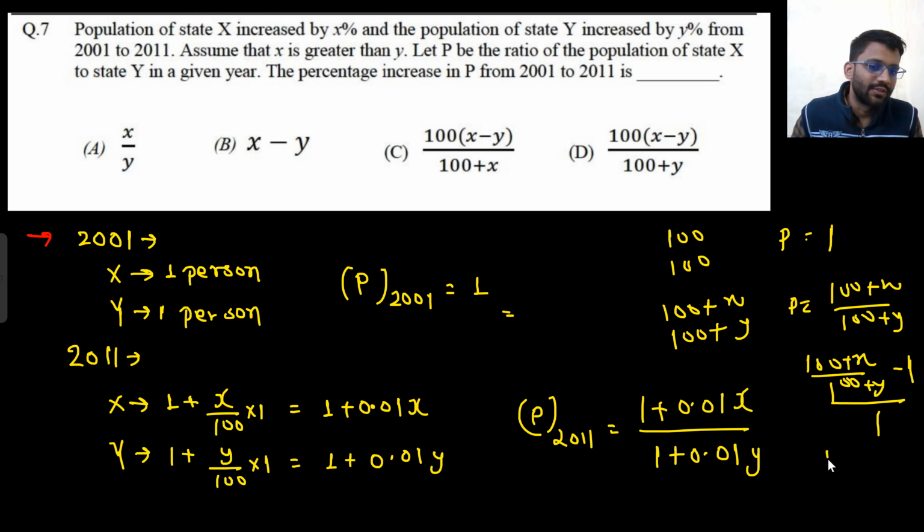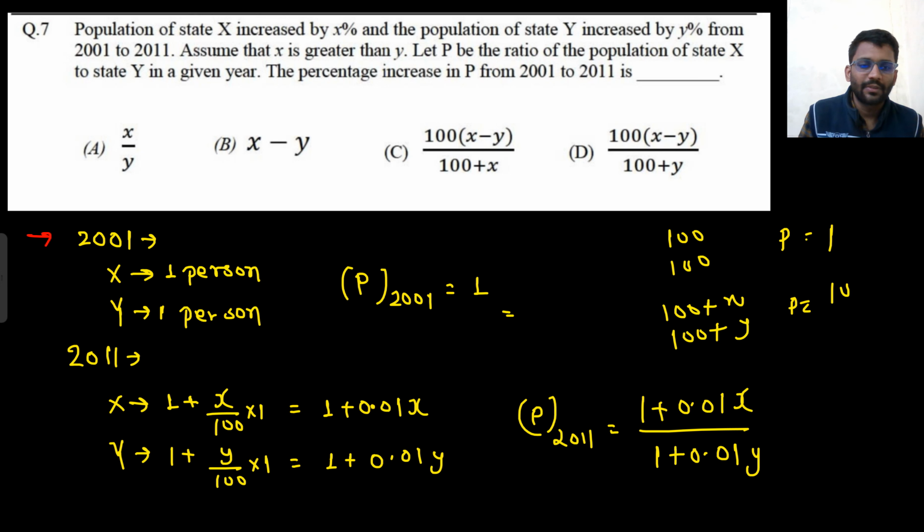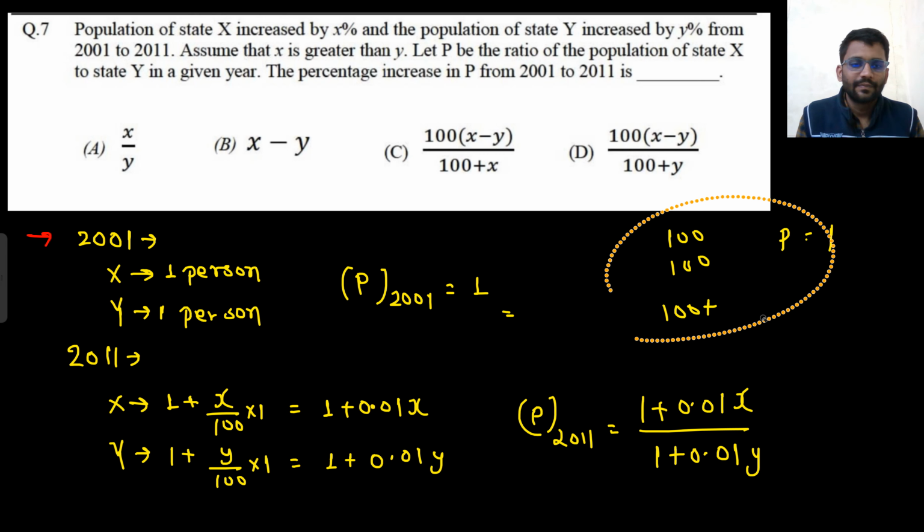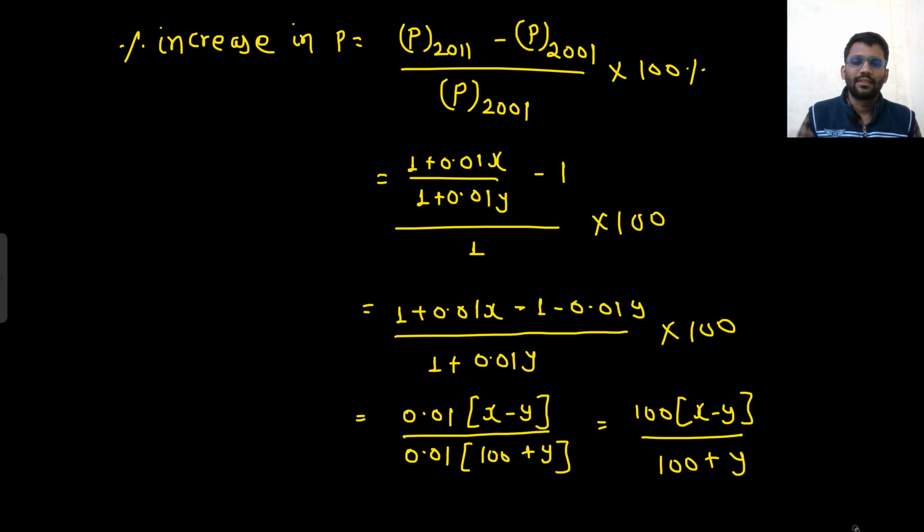Initial is also 1. So it would become x minus y upon 100 plus y, into 100 because they are asking in percentage. So 100 into x minus y upon 100 plus y. That would be your final answer. So if you had assumed 100 people, the problem would become much easier. I assumed one person, so a bit of complex calculation was there. But yeah, we could get to the final answer, right?